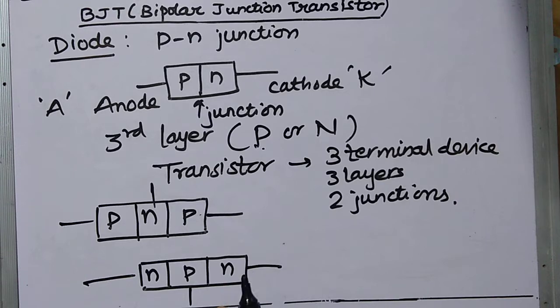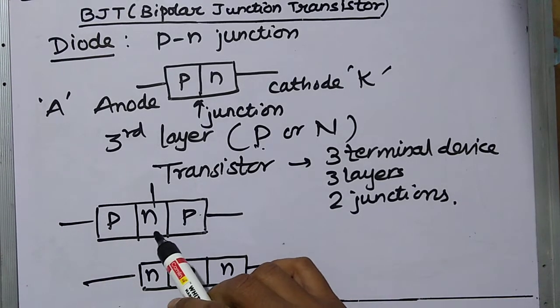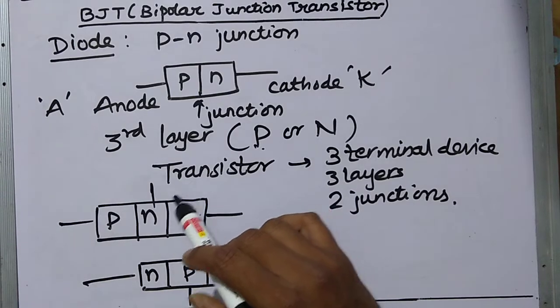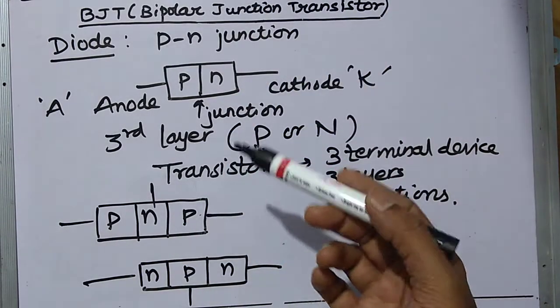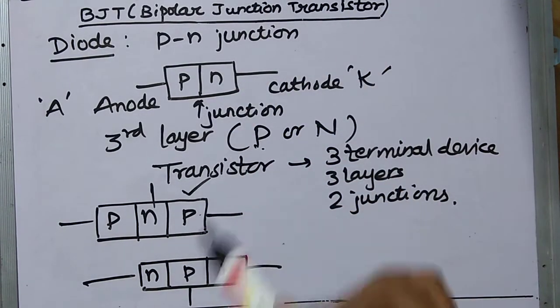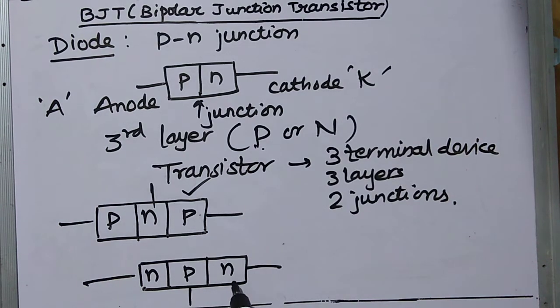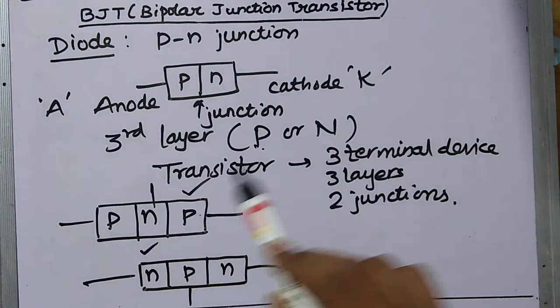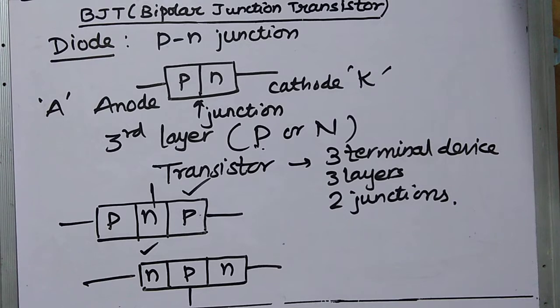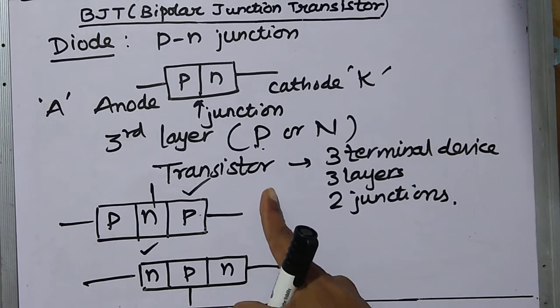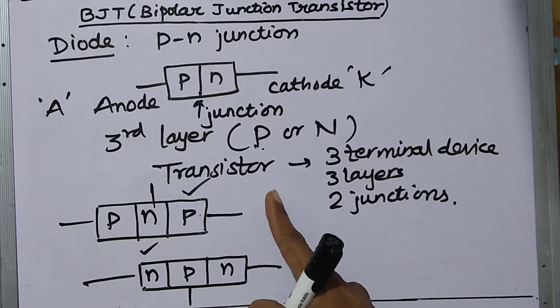So here you can see that an existing diode has been added with a p-type material, additional p-type material. Again a p-n junction diode, additional n-type material. So what happens? A new device is formed, and that device is called as transistor.